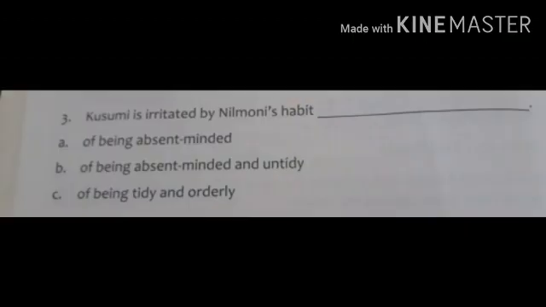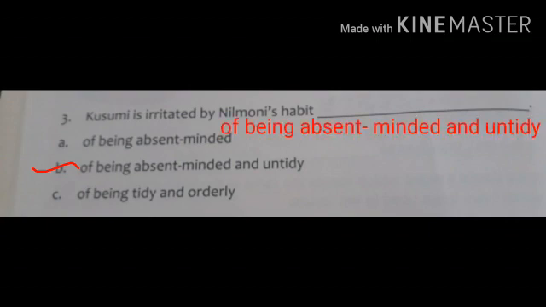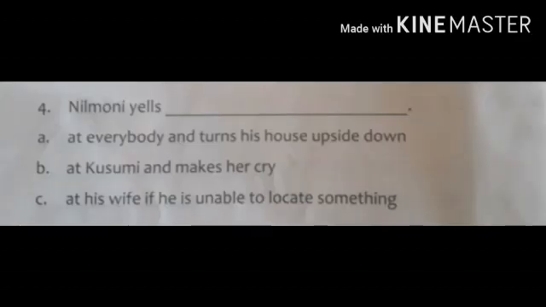Kushmi is irritated by Nilmoni's habit of being absent-minded and untidy, or of being tidy and orderly. And the answer is of being absent-minded and untidy. Kushmi is irritated by Nilmoni's habit of being absent-minded and untidy.